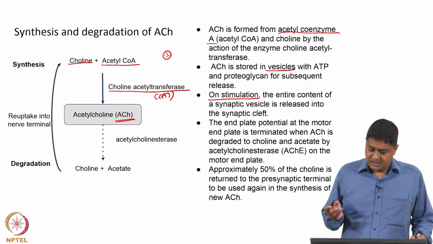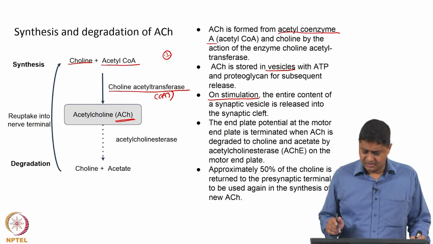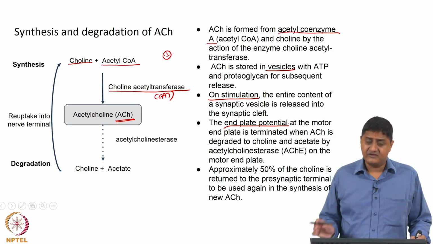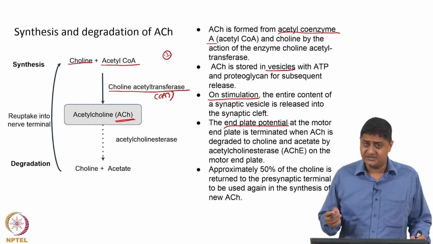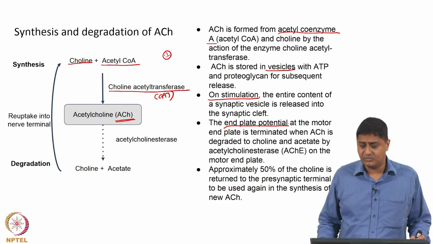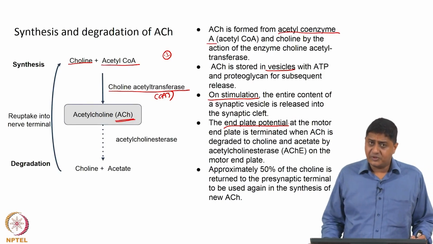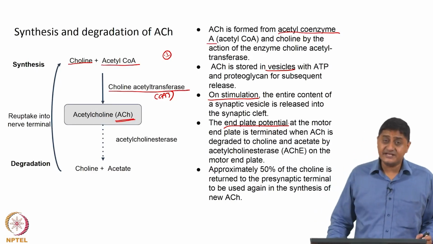So, suppose acetylcholine is released from a vesicle, the end plate at the motor side, or the motor end plate, generates a small potential called an end plate potential. Whenever acetylcholine is released into the synaptic cleft, a small amount of potential is generated on the motor end plate. This is called a motor end plate potential. The smallest amount of end plate potential that can be generated is due to one acetylcholine molecule, is it not? This is called a miniature end plate potential.